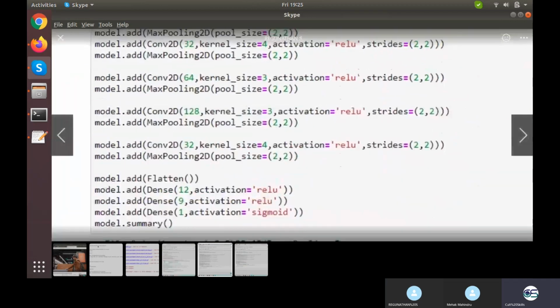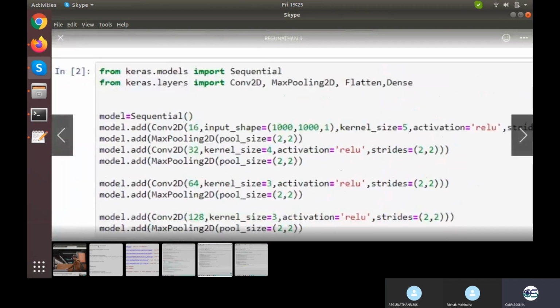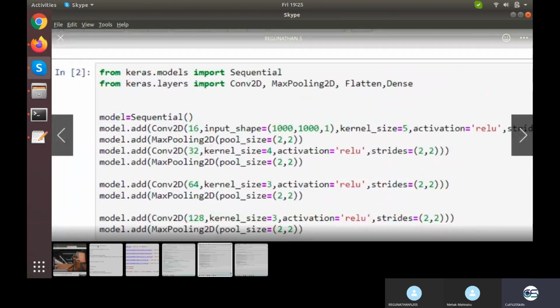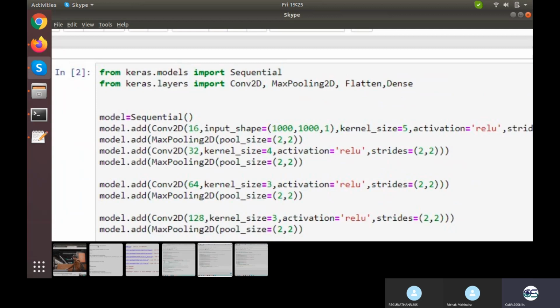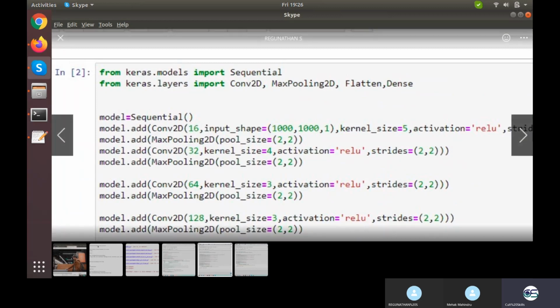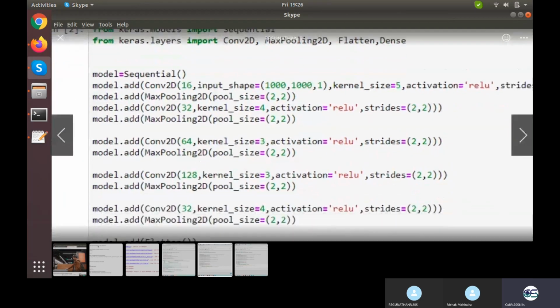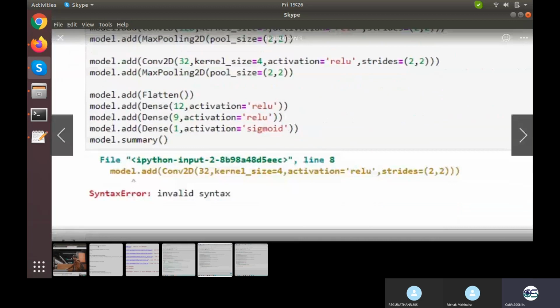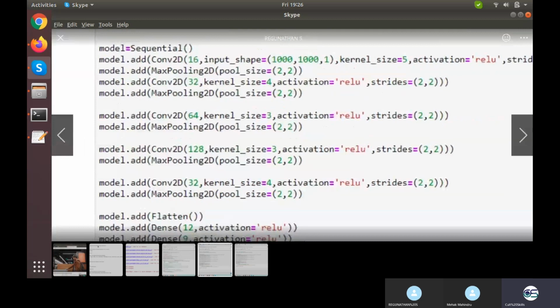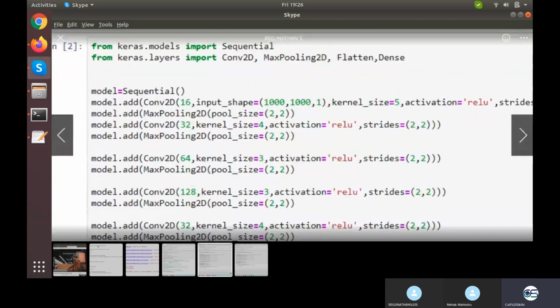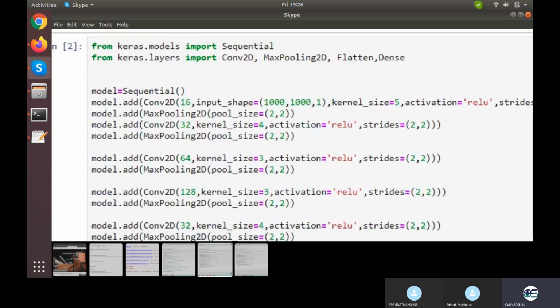Wait. You are having an error on line number 8. Line number 8 is 1, 2, 3, 4, 5, 6, 7, 8. This one, I guess. You are missing a bracket. After pool size, you need to have one more bracket. It's a silly mistake. You are learning deep learning, so just be comfortable with the syntax of Python. If you are getting an error, try to decode it. You are getting the error right here on this model.add function because there is a missing bracket after 2 by 2. So in all your pooling layers, you are missing the bracket.